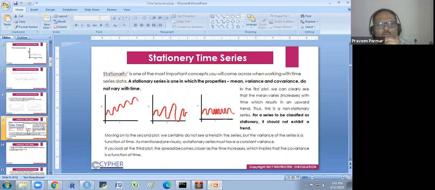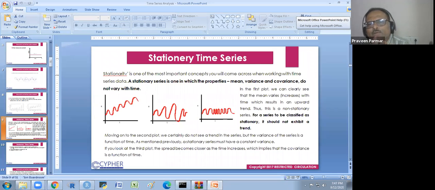Now the more thing I would like to explain is about stationary time series. What does it mean? You know that stationarity is one of the most important concepts you will come across when working with time series. It is very important, so I am again explaining this. A stationary series is one whose properties, mean, variance, and covariance, do not vary with time. Okay, mean, variance, and covariance.